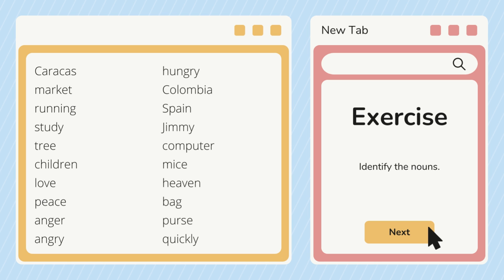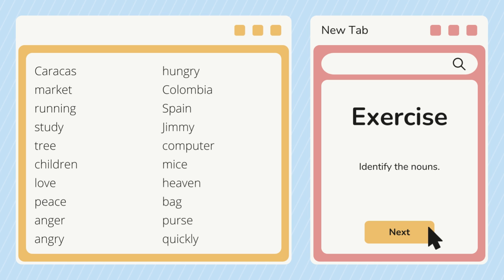We have love. Love is pretty curious because it can be a noun or a verb. For example, we can say I love you as a verb, or we can say my love as a noun. We also have peace. Peace is a noun.